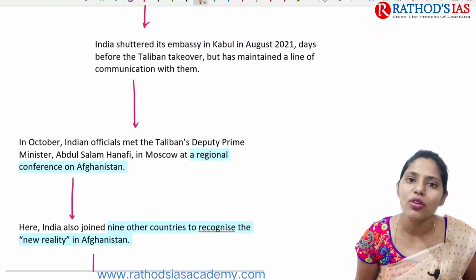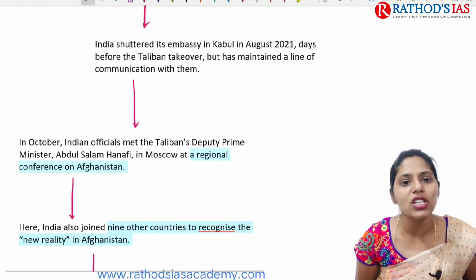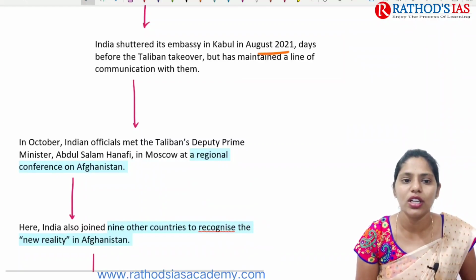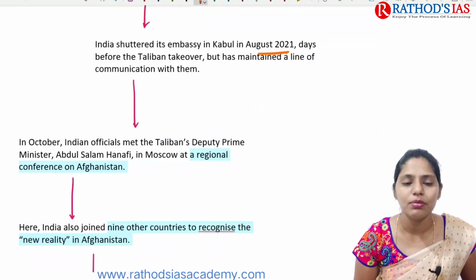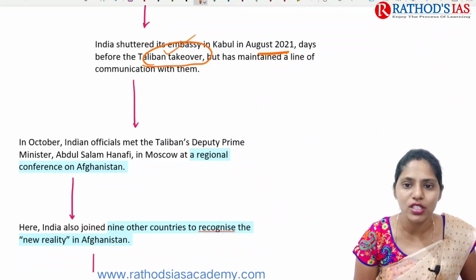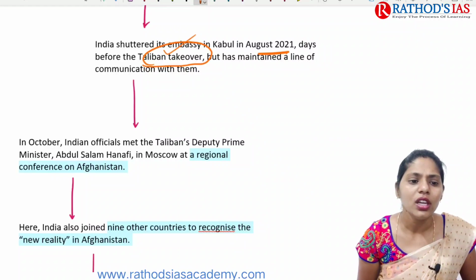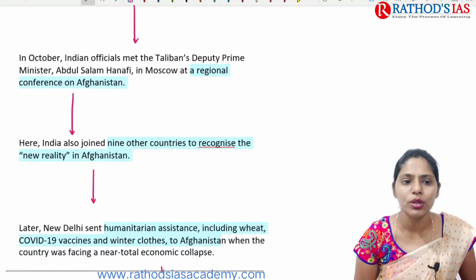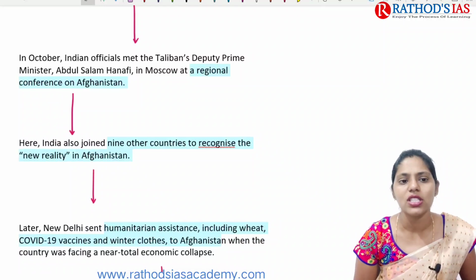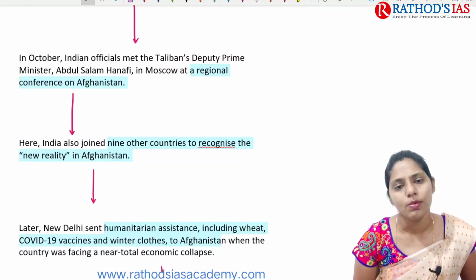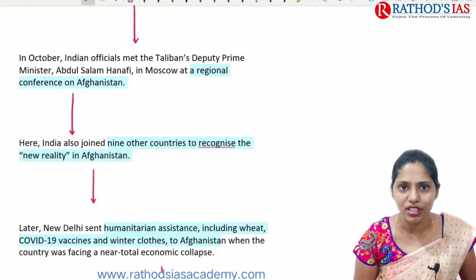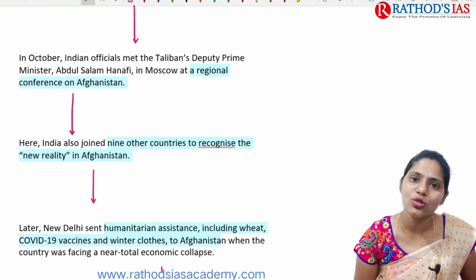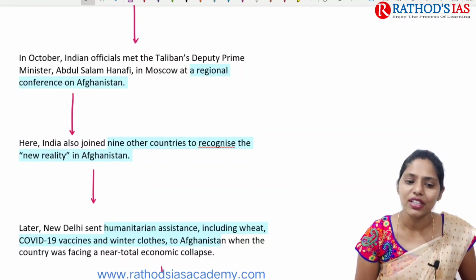If you're talking about the embassy in Kabul, India closed down the Indian embassy in Kabul in August 2021, in the days before the Taliban's takeover of Kabul. In October, Indian officials met the Taliban's deputy prime minister, Abdul Salam Hanafi, in Moscow at a regional conference on Afghanistan. At that time, India also joined 9 other countries to recognize the new reality in Afghanistan.